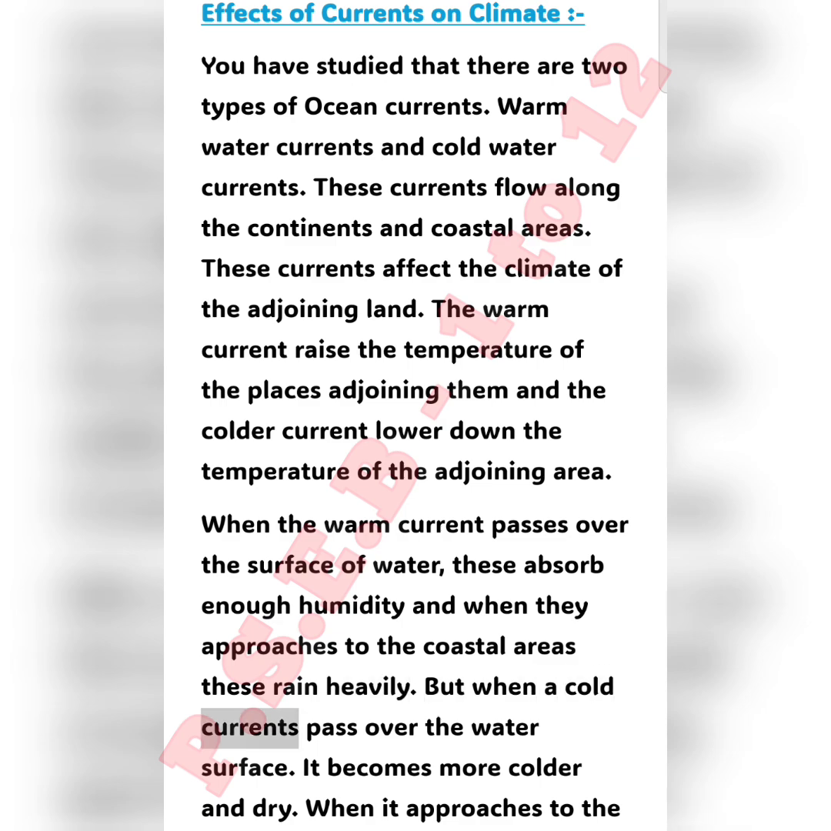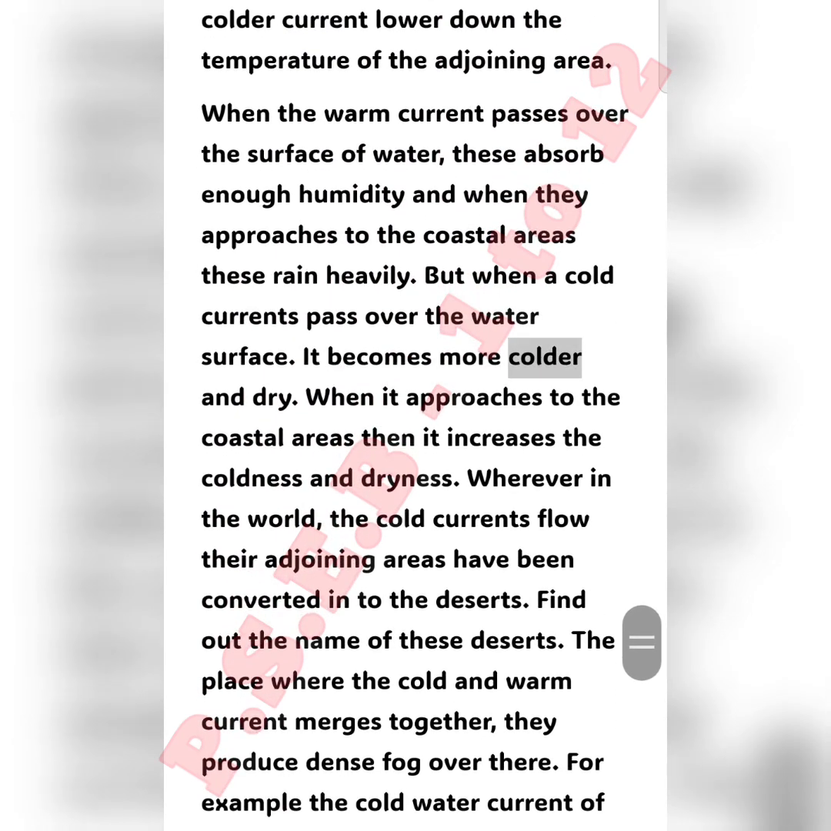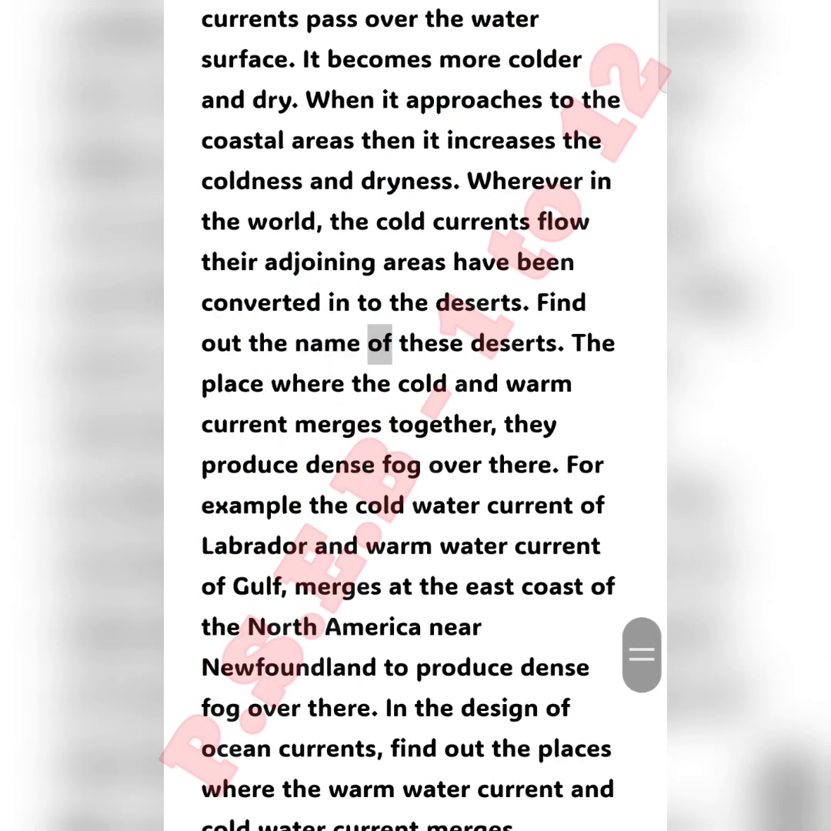But when a cold current passes over the water surface, it becomes colder and dry. When it approaches the coastal areas, it increases the coldness and dryness. Wherever in the world the cold currents flow, their adjoining areas have been converted into deserts. Find out the names of these deserts. The place where the cold and warm currents merge together, they produce dense fog.